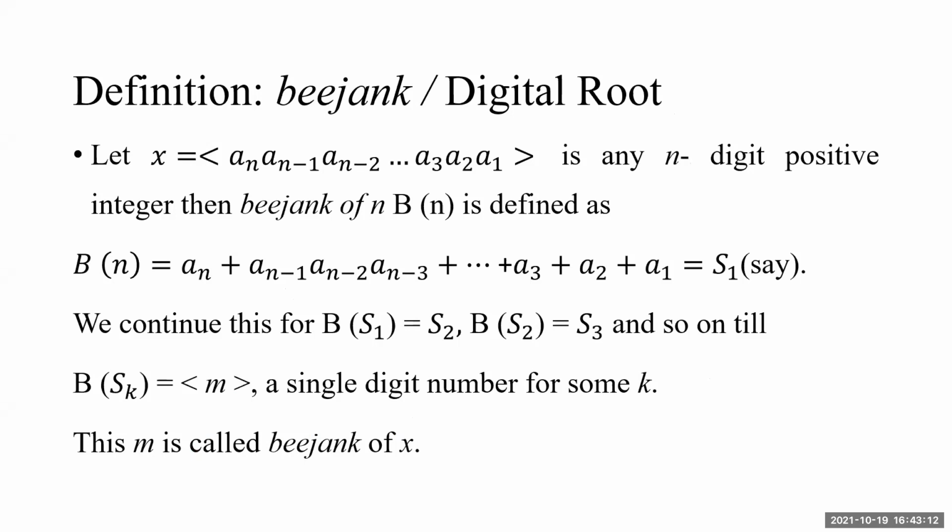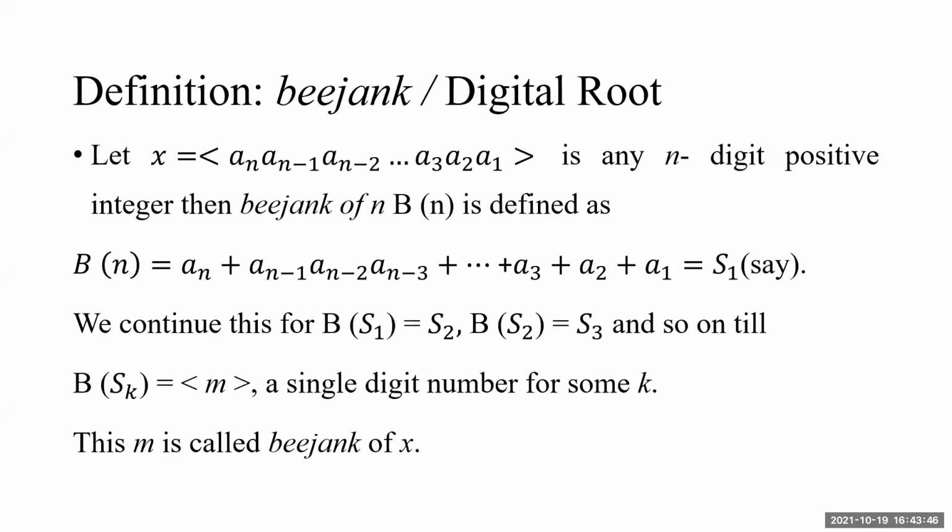If x is any n-digit number, say an, an minus 1, an minus 2, up to a3, a2, a1, then Bijanka of x, here we will be denoting it by the popular notation b of x, so that b of x stands for Bijanka of x, is the sum of the digits: an plus an minus 1 plus an minus 2 plus an minus 3, up to a3 plus a2 plus a1.